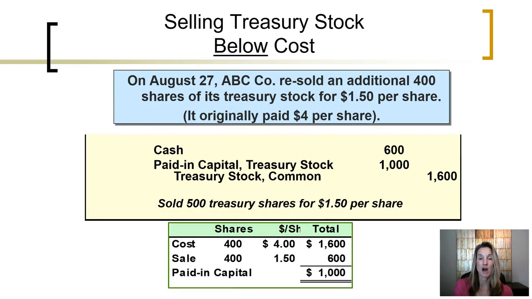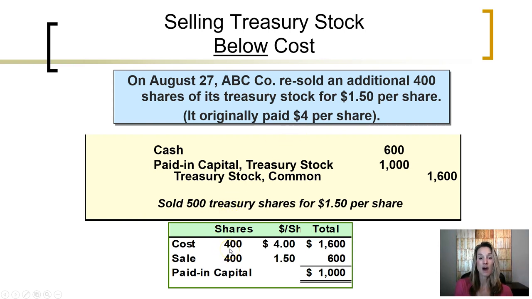If treasury stock is sold below what it had been purchased, ABC Company resold the remaining 400 shares of treasury stock, but they only sold it for $1.50 per share, and they had originally purchased it back off of the market at $4 per share.